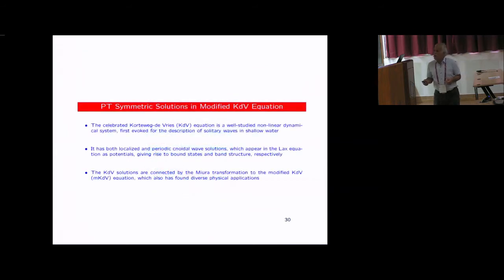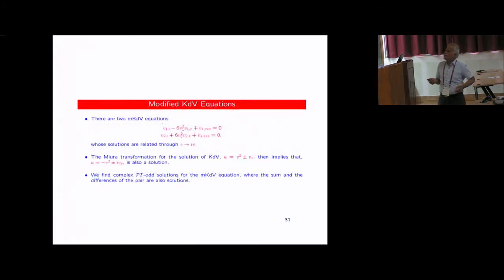Now again, a little more about this KdV business. If you go to KdV or modified KdV, very interestingly, you will find there are two kinds of modified KdV equations. They differ by a sign here. For both the cases, you will find solutions. Of course, they go to each other under this kind of condition, V goes to iV, and as you know, the Miura transform connects KdV to modified KdV. So integrability of that you can actually establish through this Miura transform.